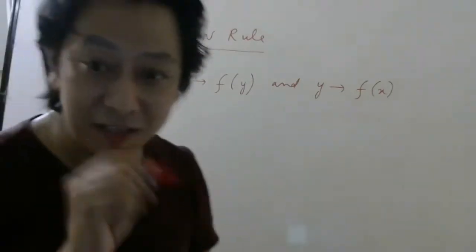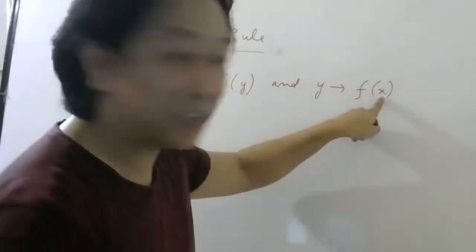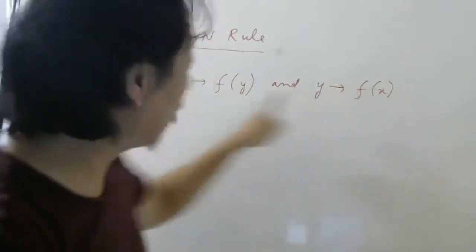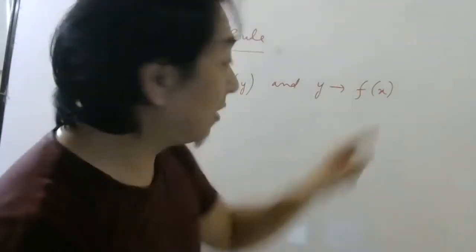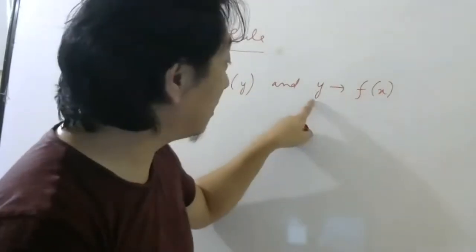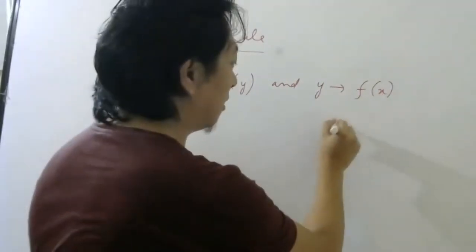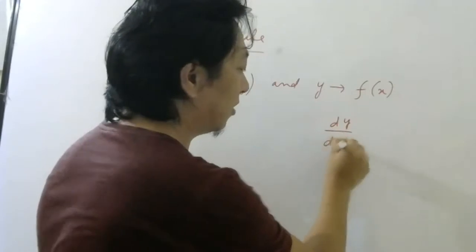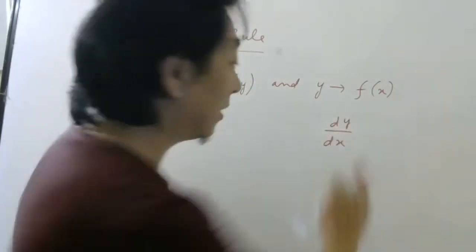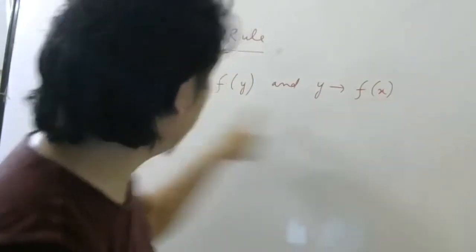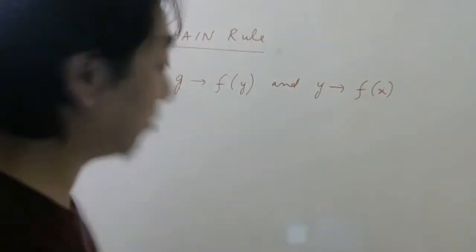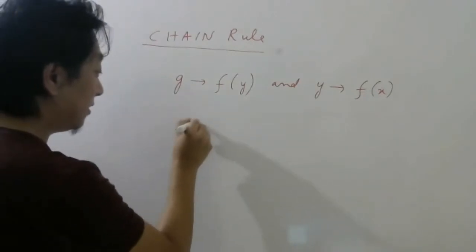So sometimes one function depends on some variable, and that variable is again a function of some other variable. So now it is interesting to know, if x changes, how will g change? If somebody says, if x changes, how to find the change in y? That is easy. We have done it already, dy by dx. Right? So if somebody says x changes, but how will g change? Then how to do it? Then the answer is dg by dx.